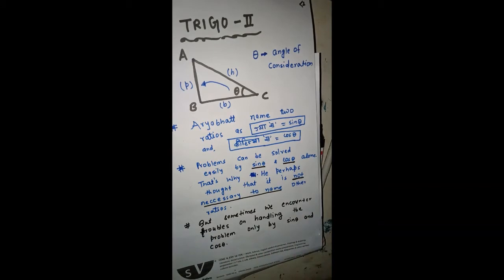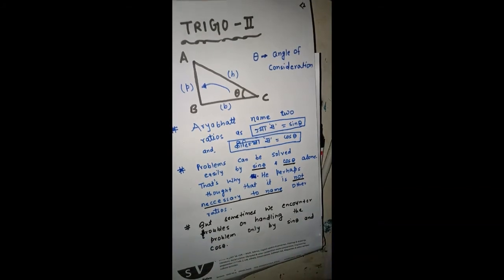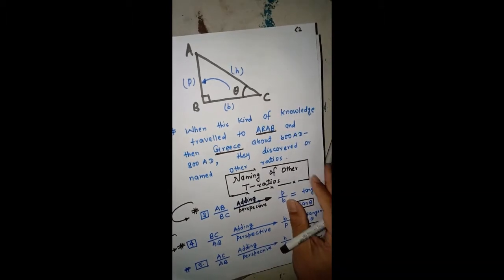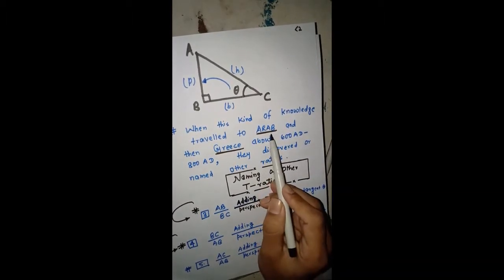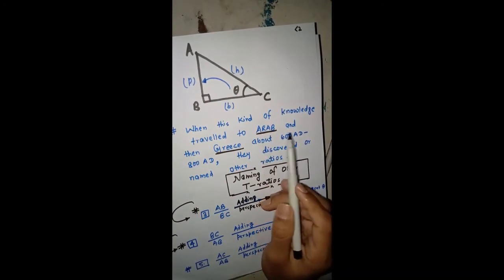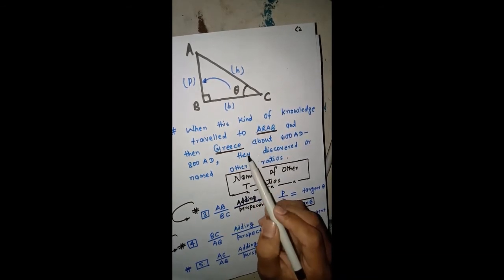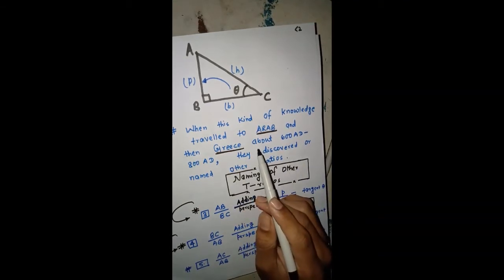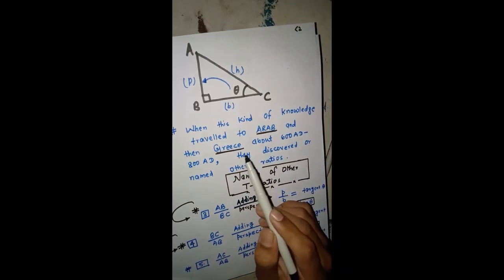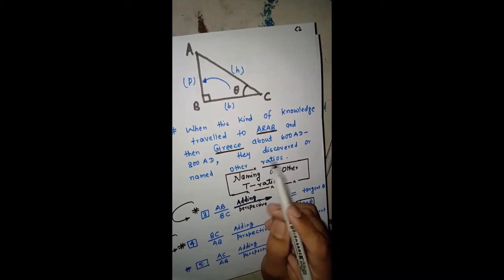When this idea goes to Arab scholars, and then goes to Greece, around 680 to 1800, because the date of Aryabhatta is perhaps 500 AD, in which he wrote the Aryabhatiya about trigonometry.